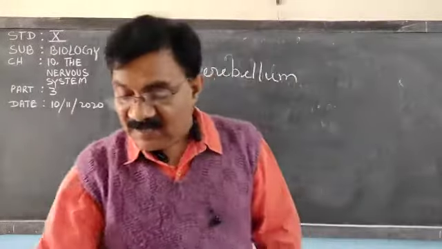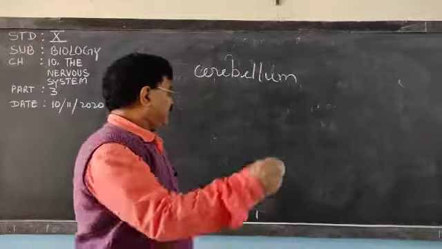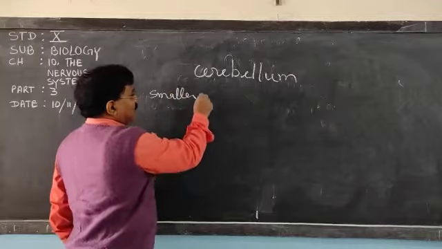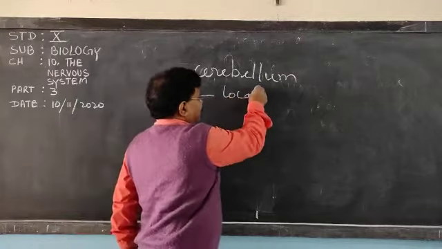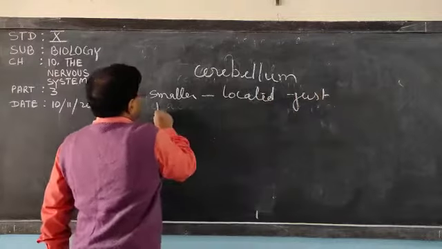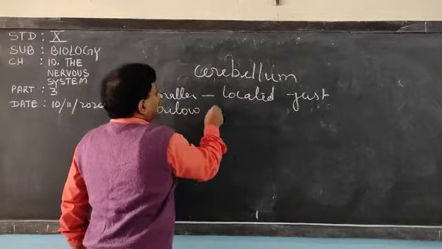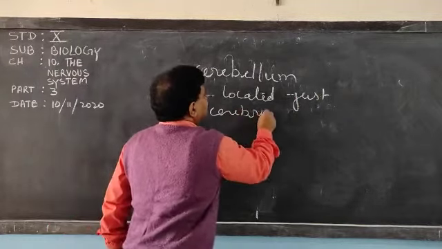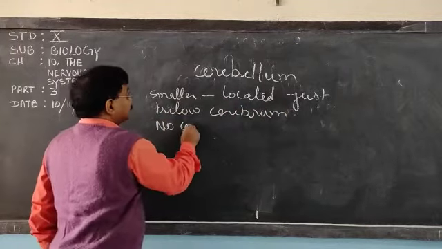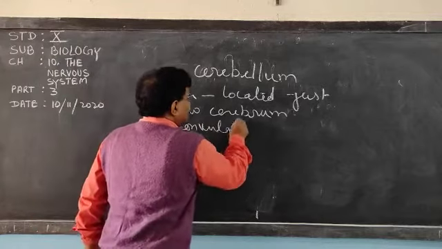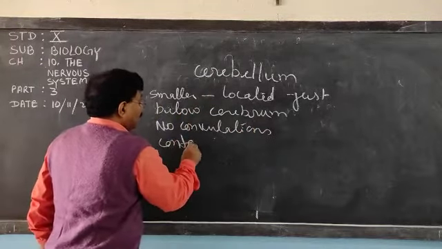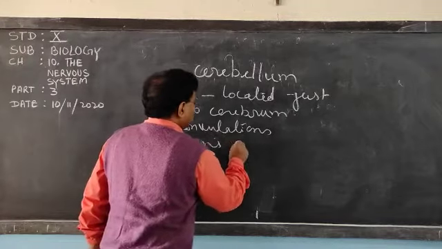Cerebellum is a smaller area compared to the cerebrum, located just below the cerebrum. No convolutions are there and it contains furrows.